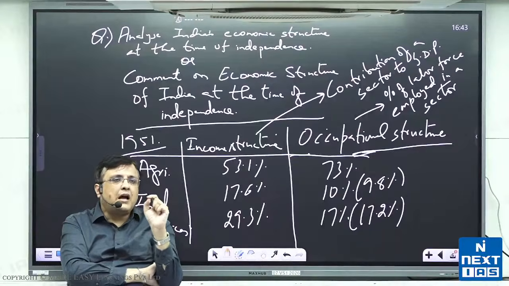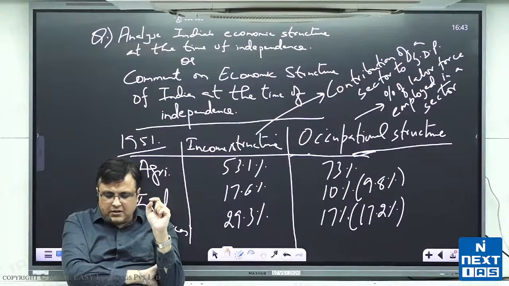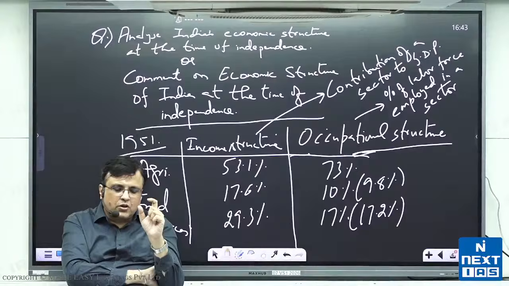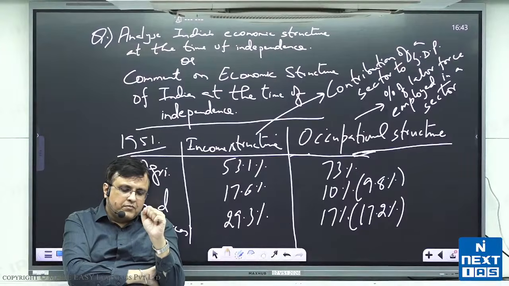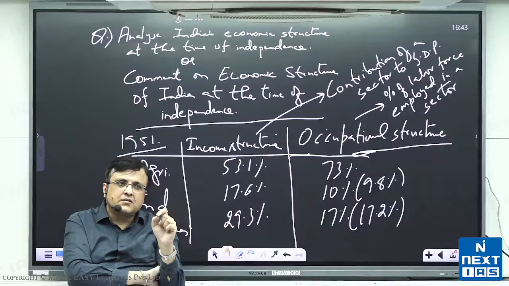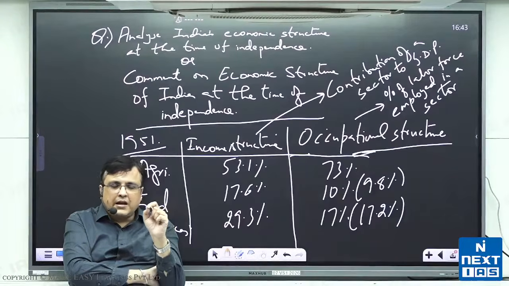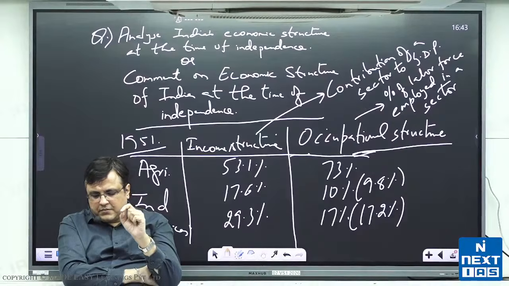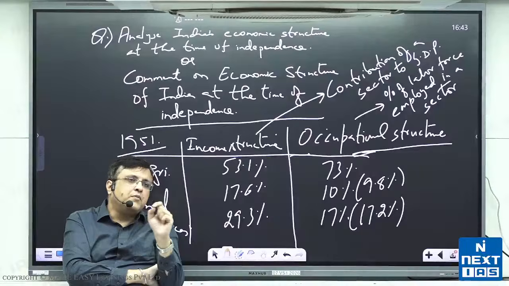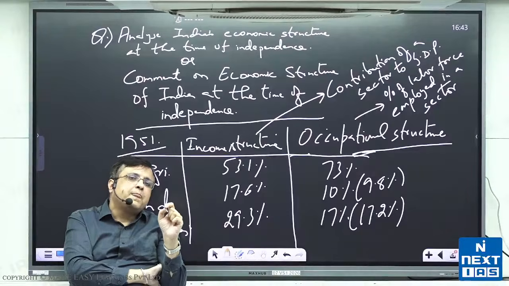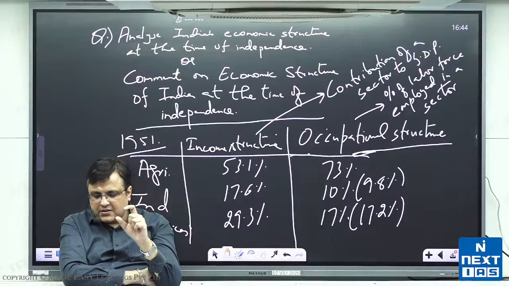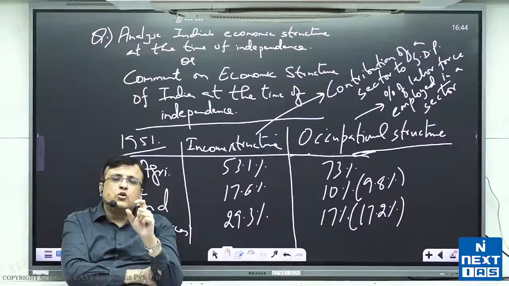Comma, absence of chemical fertilizers, and dominant practice of monoculture. Dominant practice of monoculture.